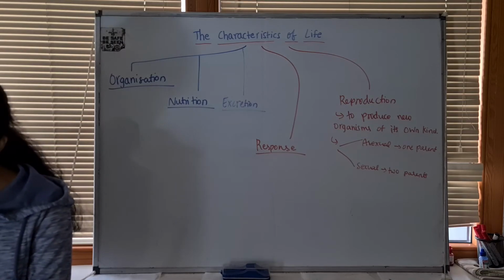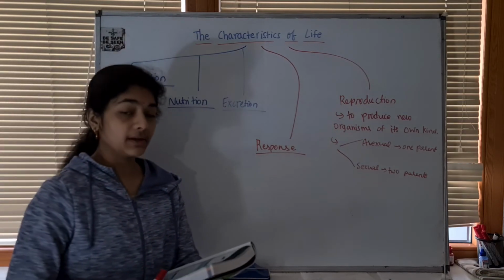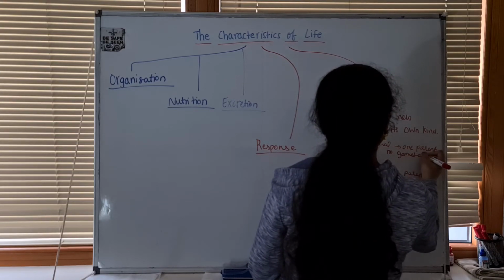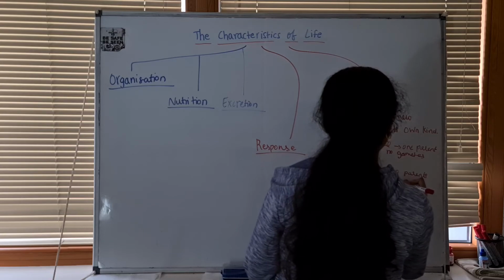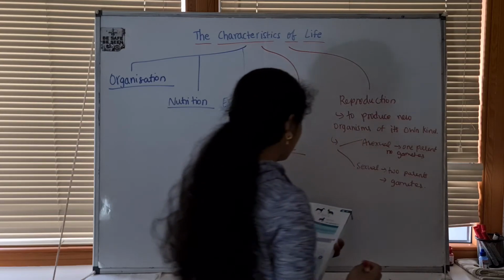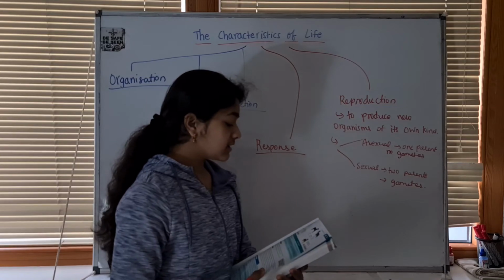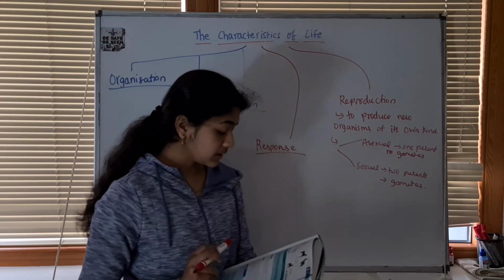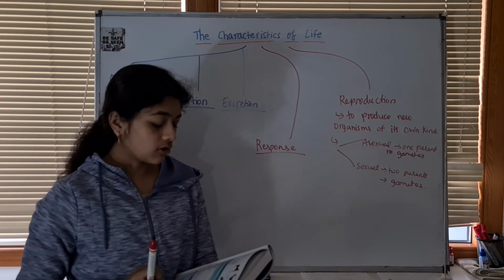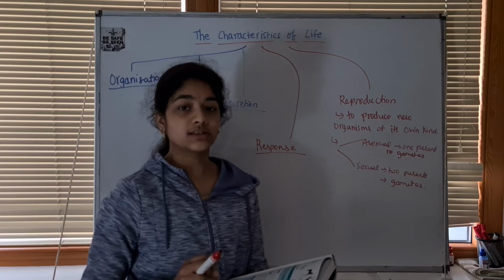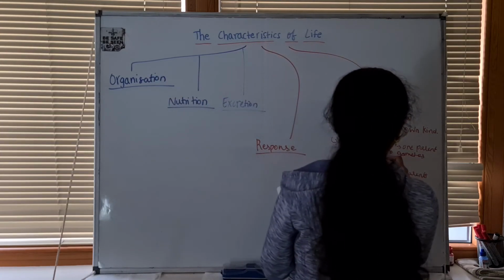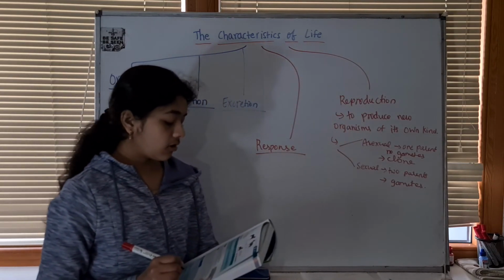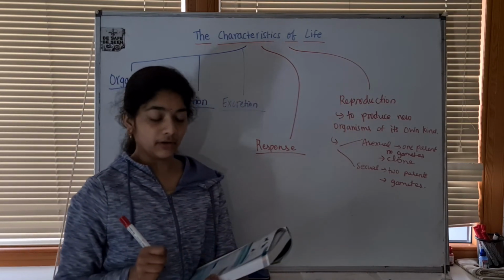So in asexual reproduction, no sex cells or gametes are produced. And in sexual reproduction, there are gametes, like the sperm and the egg in humans. Asexual reproduction is common in single-celled organisms such as amoeba and in most plants. And in asexual reproduction, offsprings are identical to the parent, so there's basically clones.